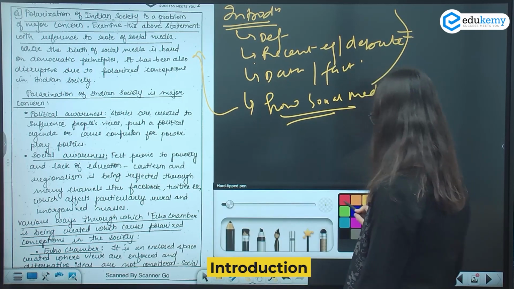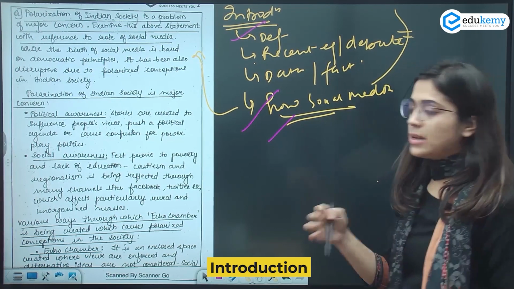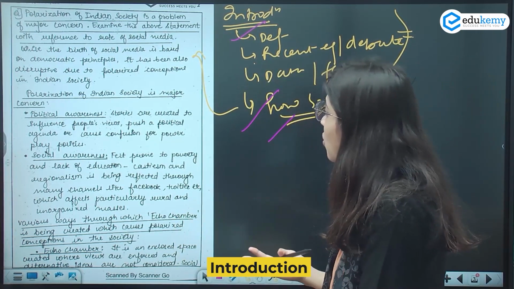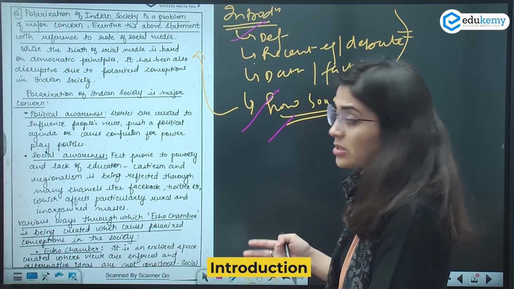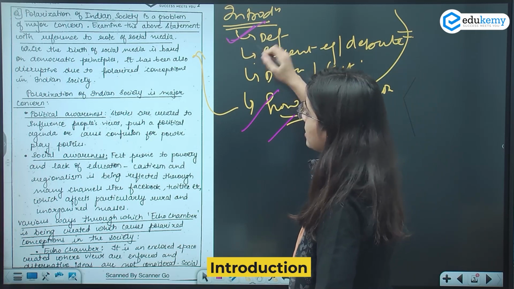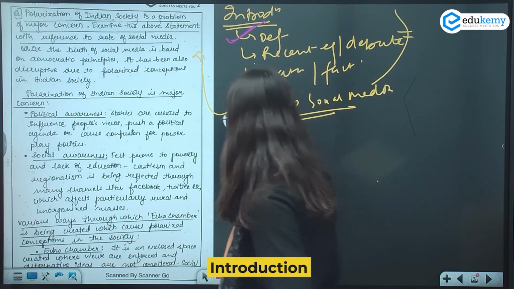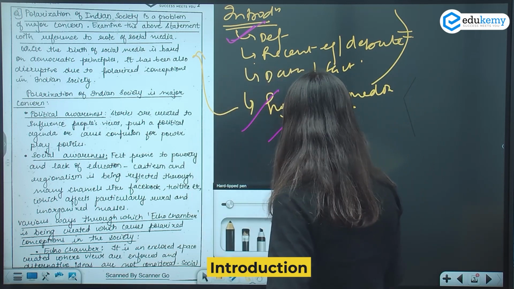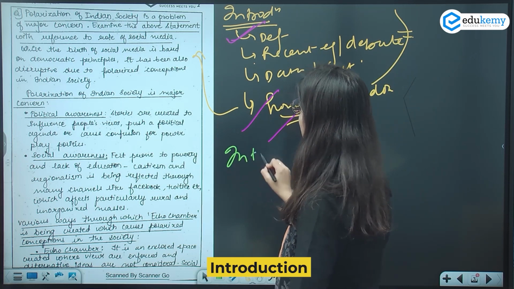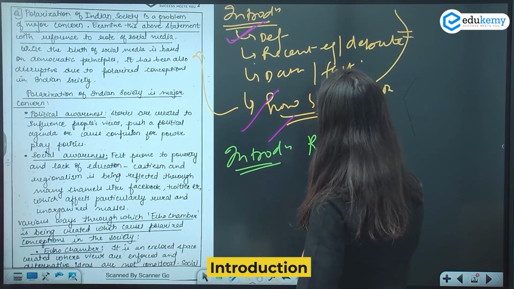ठीक है, if you don't know how to start an answer addressing how social media plays a major role in polarizing Indian society, or what is the role of social media in polarizing Indian society, then definitely you can start your answer with the definition of polarization. ठीक है, so here in my introduction I have started my answer with the role of social media.